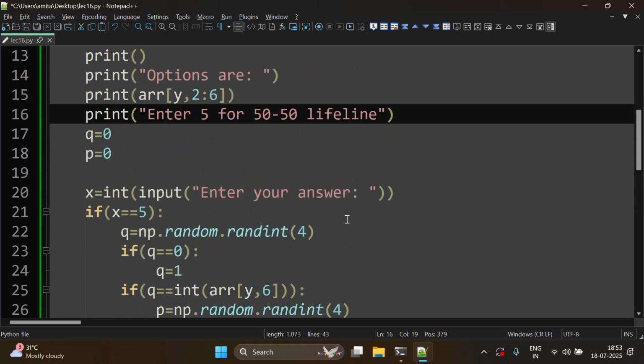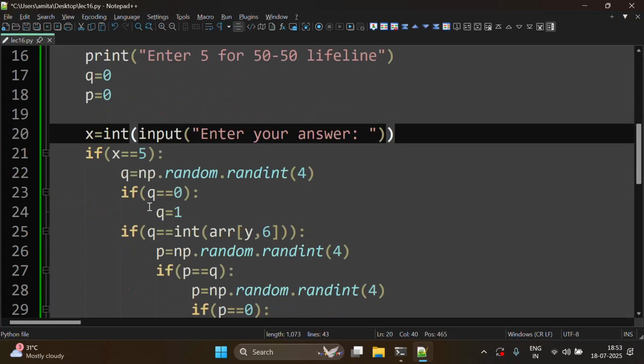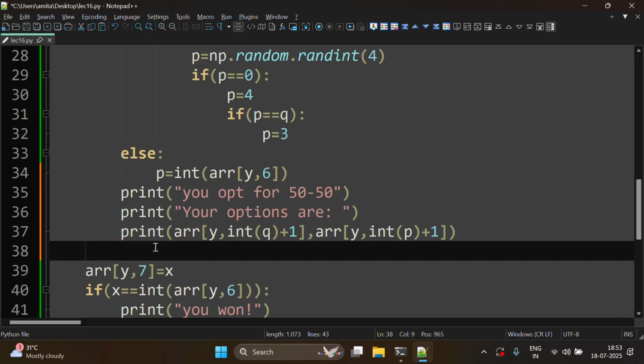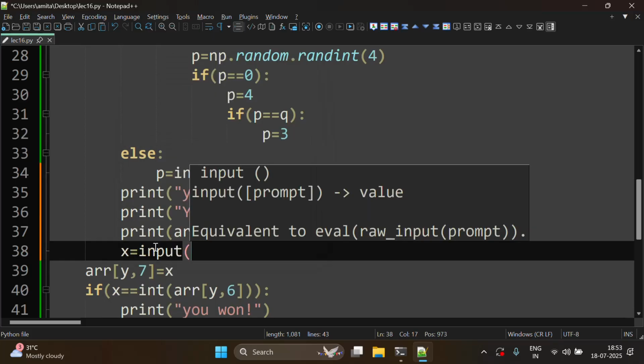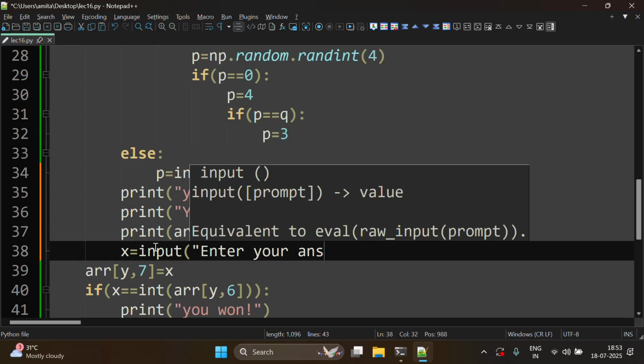So if the user enters 5 for the 50-50 lifeline, it will go to this loop and then we need to take the input from the user again, which will be its answer. Enter your answer.